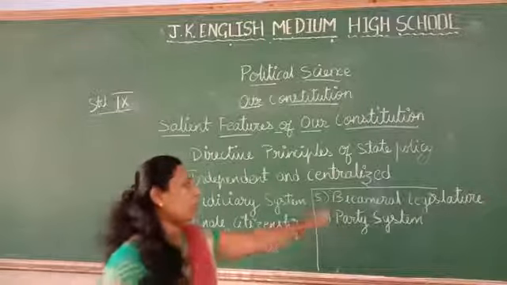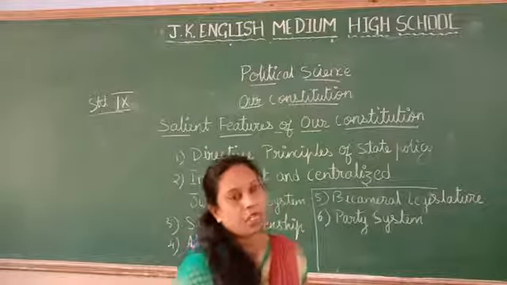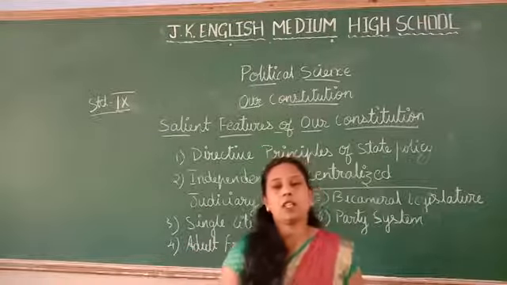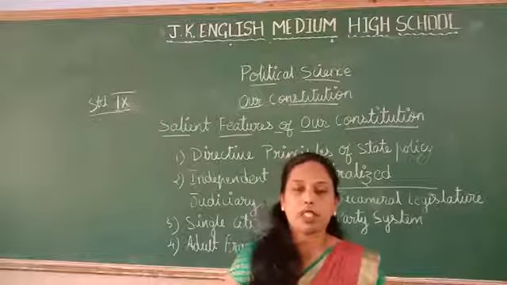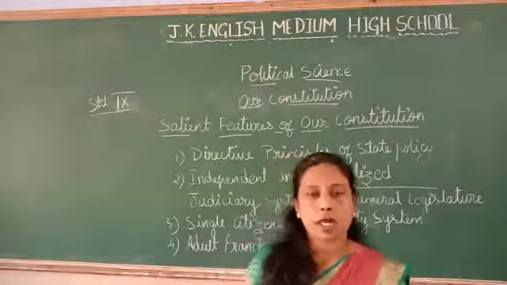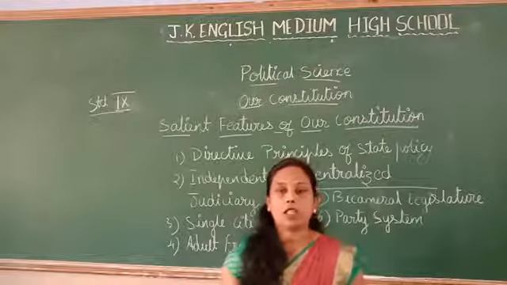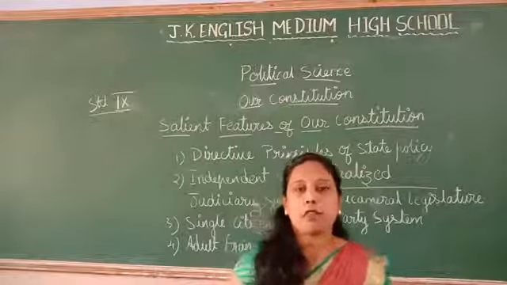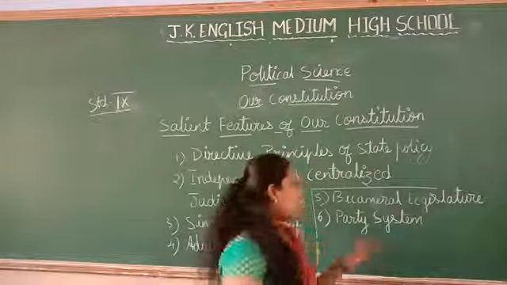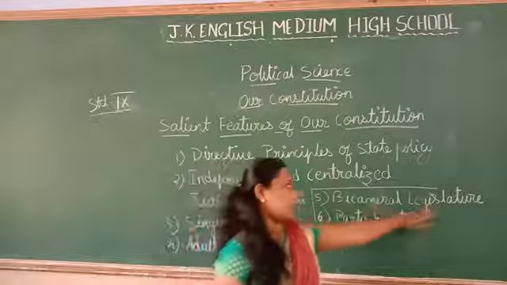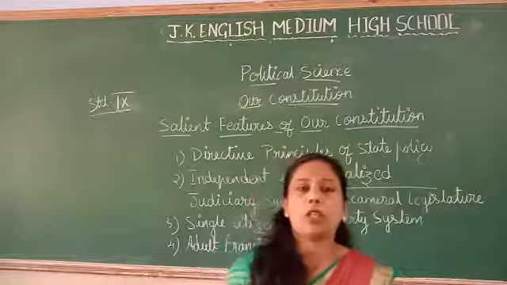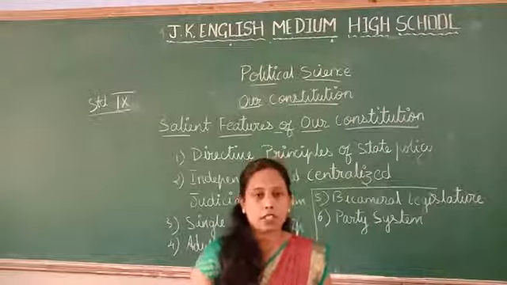The next one is a bicameral legislature. Here the centralized legislature is called the parliament. And the parliament consists of two houses. The lower house is called the Lok Sabha. The upper house is called the Rajya Sabha. So wherever two houses are there in the parliament, that is called a bicameral legislature. Legislature means what? A group of people who make the rules and regulations.